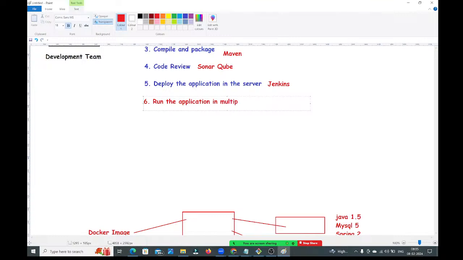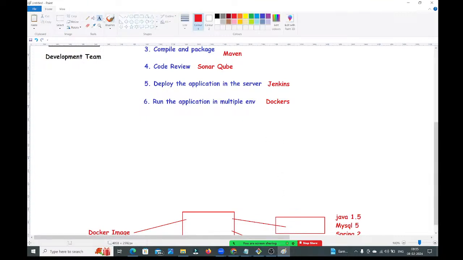To run the application in multiple environments, we are going to use Docker. Running the application means you will create the container. By using the Docker image in your system, you need to start the container. With that, your application will work.